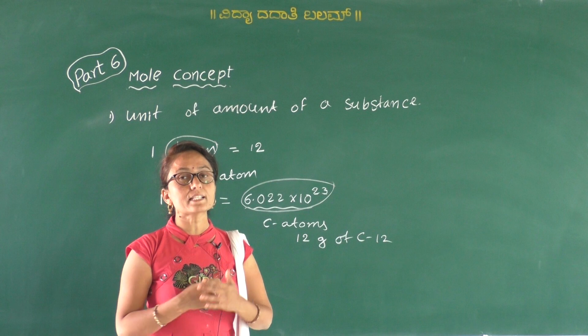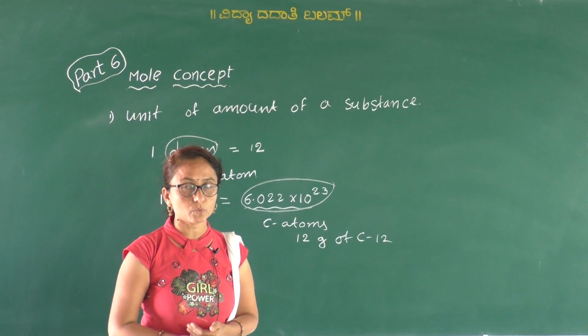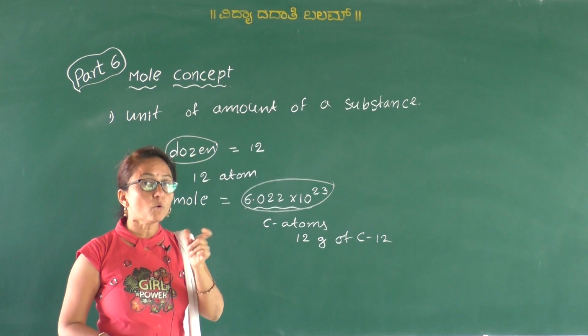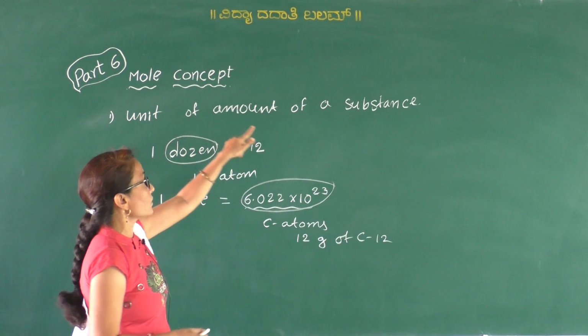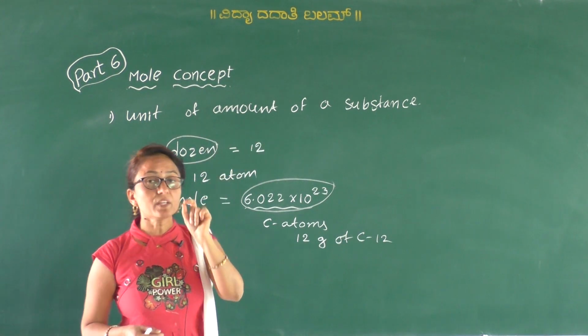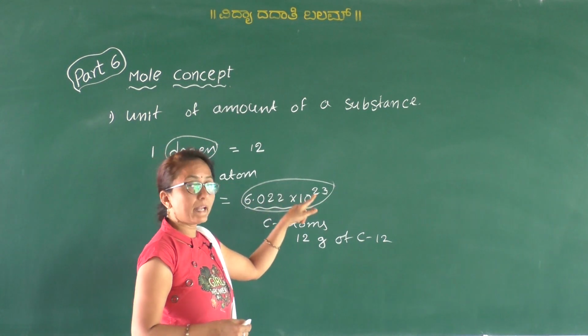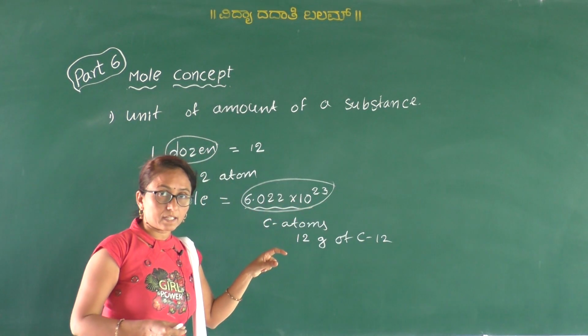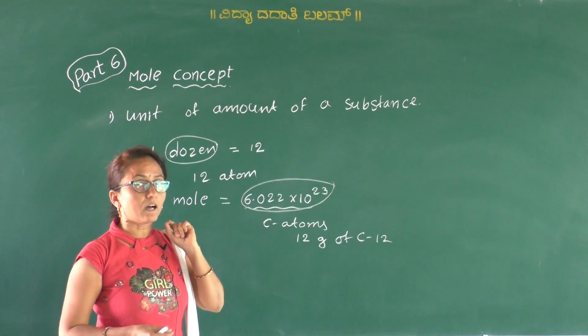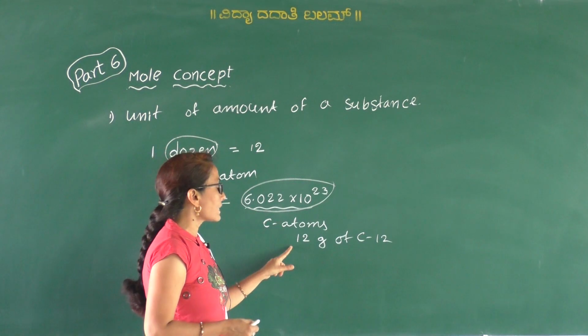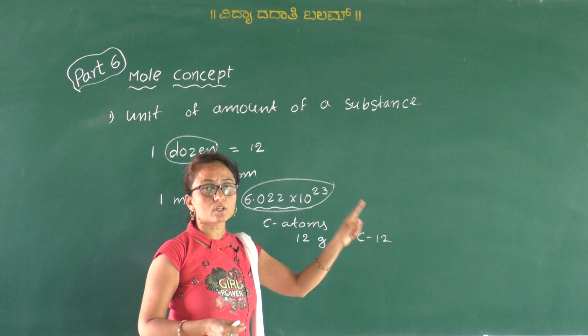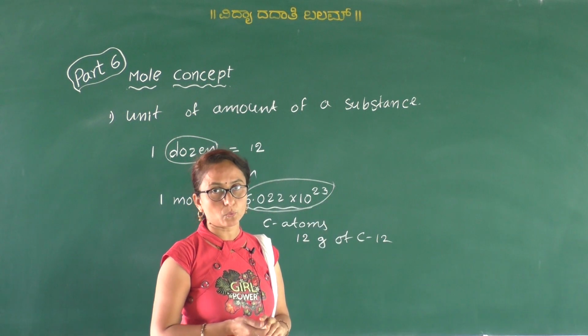Now how can we define the mole? Mole is the amount of a substance which contains as many entities or particles as there are atoms in exactly 12 grams of carbon 12 isotope. Clear?